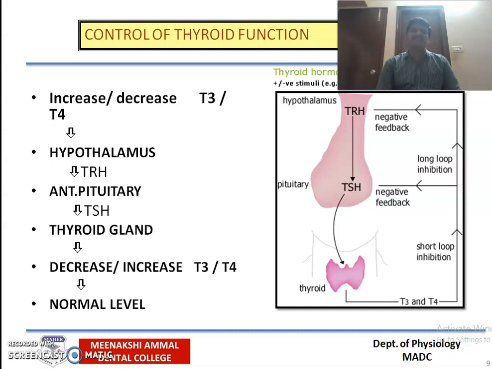From there, information comes to the thyroid through thyroid stimulating hormone, and this hormone will be activated and balanced. Either it increases or decreases, which makes the normal level of the thyroid. Which means to say this will be balanced: when there is any hormone secretion, either an increase or decrease, only the homeostasis balances it to maintain the normal level.